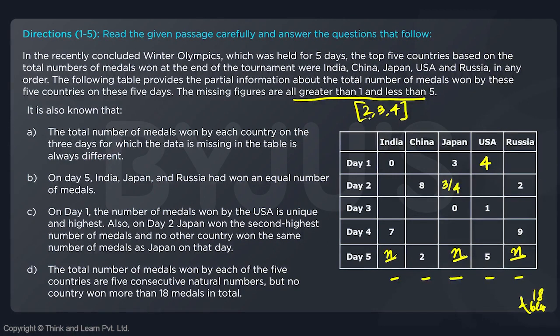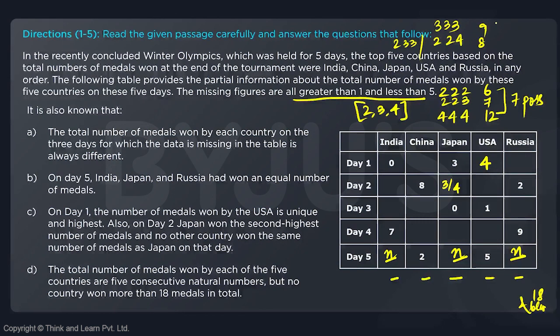Now, if we look at the combinations of the sums, if we take 2, 2, 2, we can have a sum of 6. And if we take 4, 4, 4, we can have a sum of 12. So from 6 to 12, we have 7 possibilities, right? We can have a sum of 7 by taking 2, 2, 3. We can have the sum as 8 by taking 2, 2, 4, or maybe 2, 3, 3. We can have a sum of 9 by taking 3, 3, 3, or maybe 3, 2, 4. We can have similarly the sum as 10 and 11. So we have a total of 7 possibilities. Out of those 7, we are supposed to fill 5 of them.